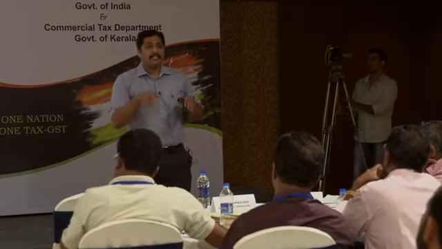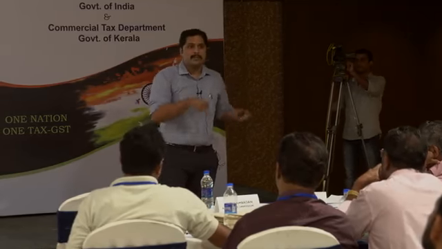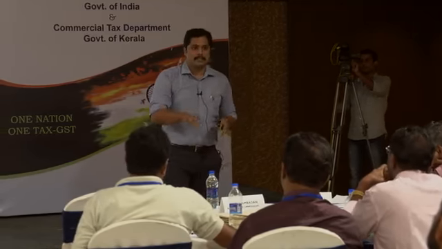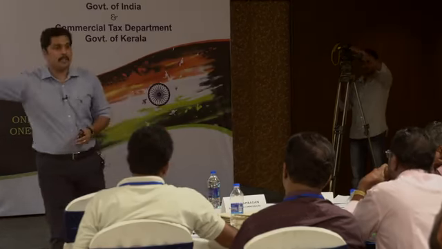No, there are two different people you are talking about here. One is the person using the works contract, another is the person supplying the output, the construction of immovable property. If the supply of immovable property is happening by a person, then works contract is not involved for him. If he is supplying works contract, then whatever machinery he is using will be inclusive. There are two different supplies here. For a supply of works contract, a person will be eligible for credit, but for supply of immovable property, he will not be eligible. There are two different outward supplies here. That is the whole idea.